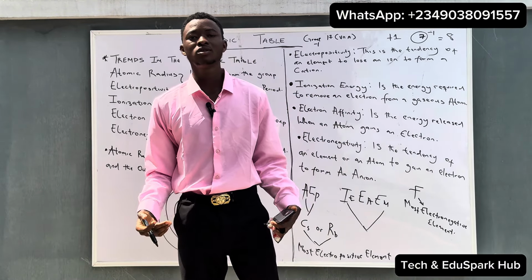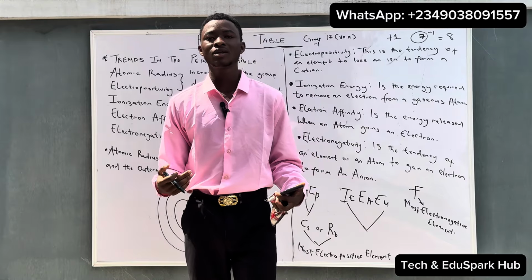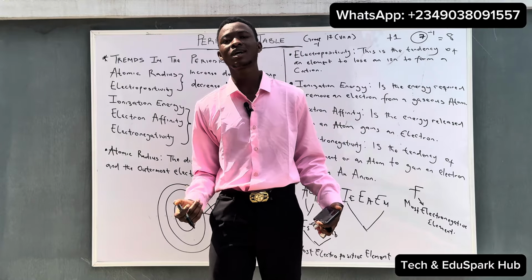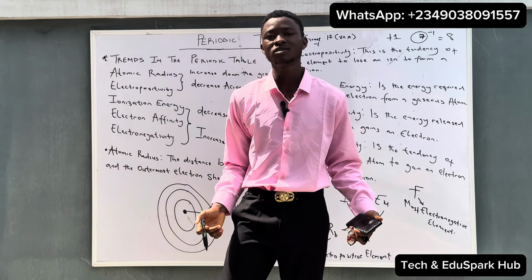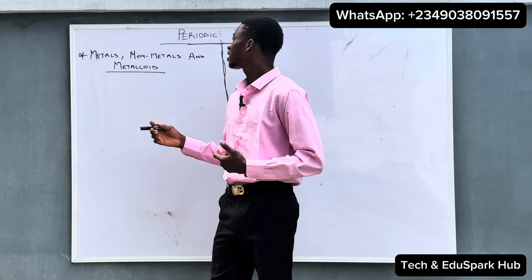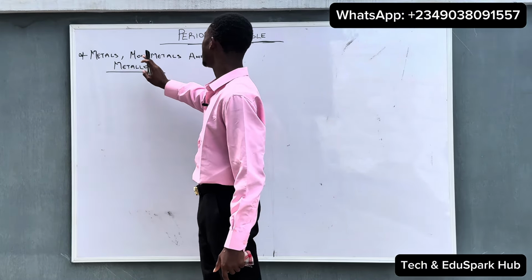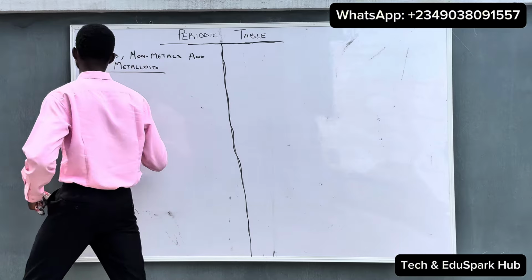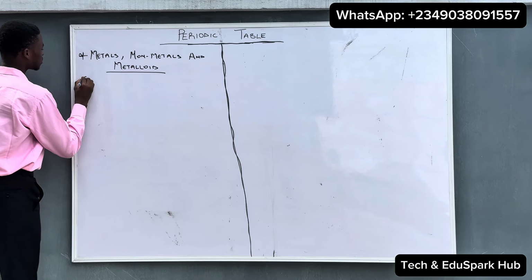And that will be all on the trends of the periodic table. So let's move to the characteristics of metals, non-metals, and metalloids. So let's look at the characteristics of metals first.